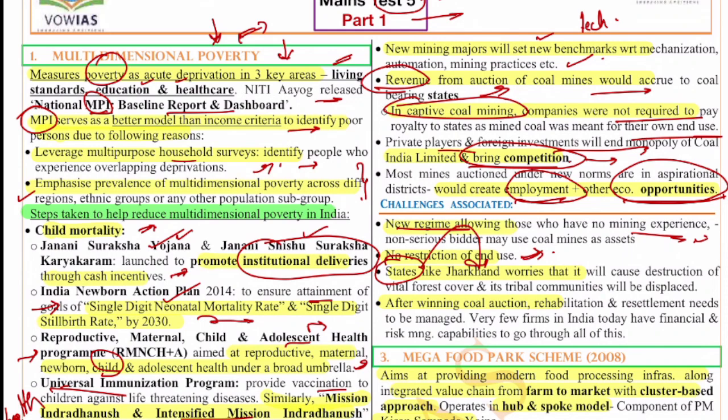And next is that after winning the coal auction, the rehabilitation and resettlement needs to be managed, and very few firms in India today have the financial risk management and capabilities to go through all these things, because the environmental impact assessments have to be conducted, the people have to be compensated, and all of these things have to be done. It's not easy. All the companies do not have this kind of capacity.